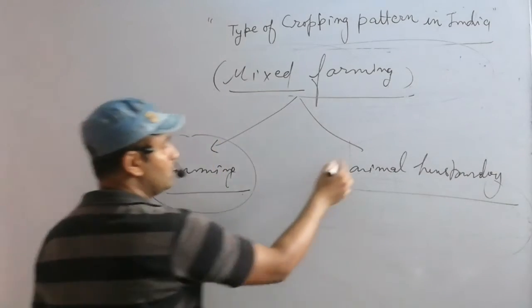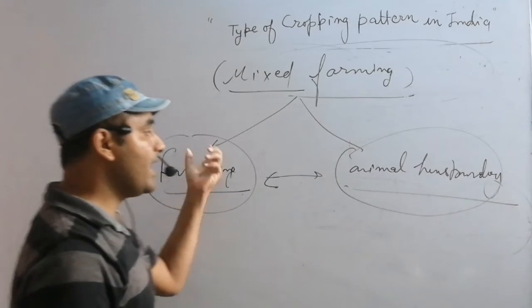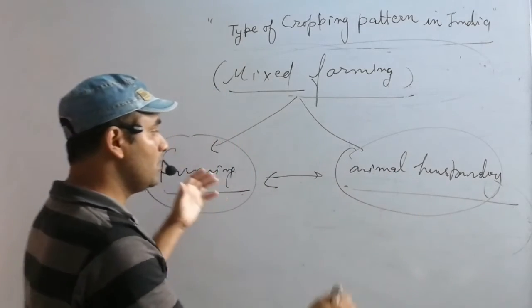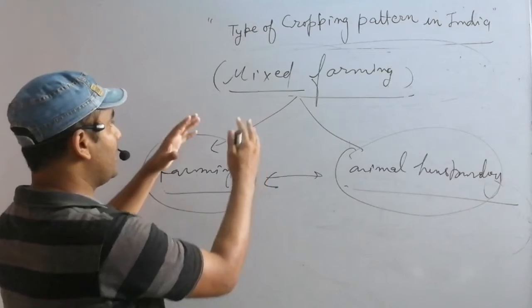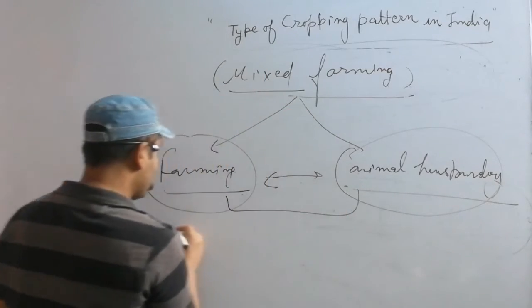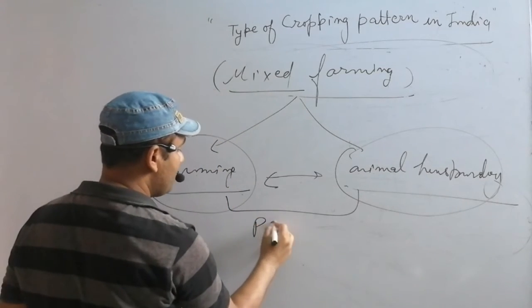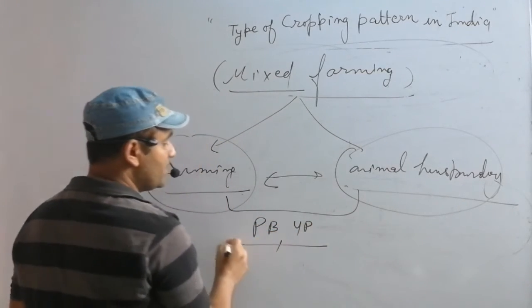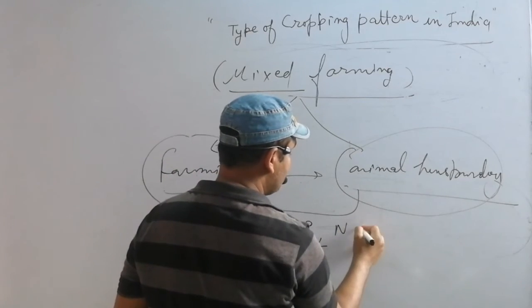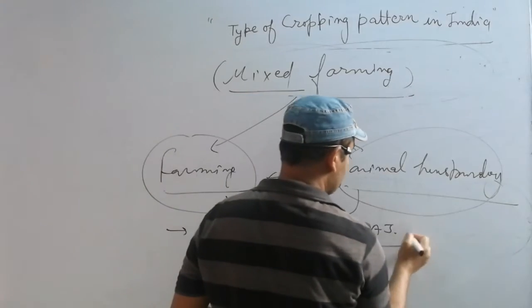Okay, remember this. Farming and animal husbandry duo is called mixed farming in India. Mixed farming is mostly found in Punjab, Uttar Pradesh, North Rajasthan, etc.